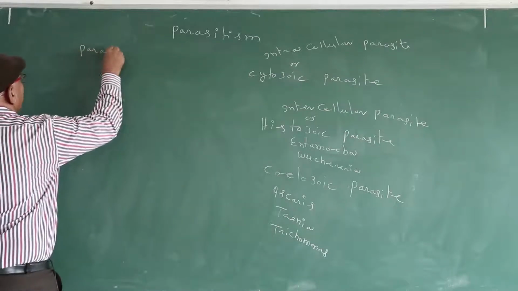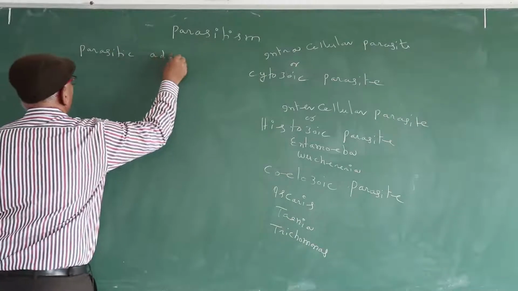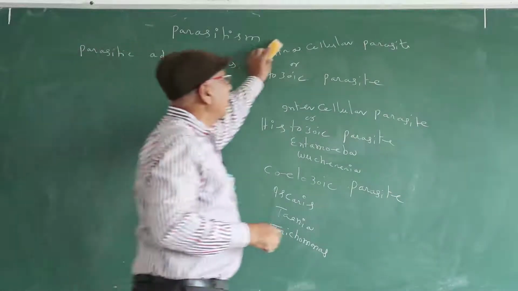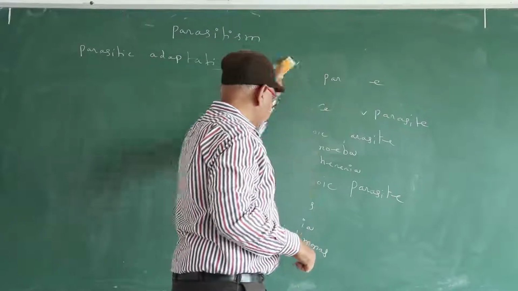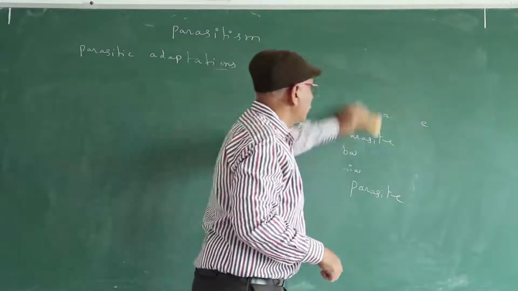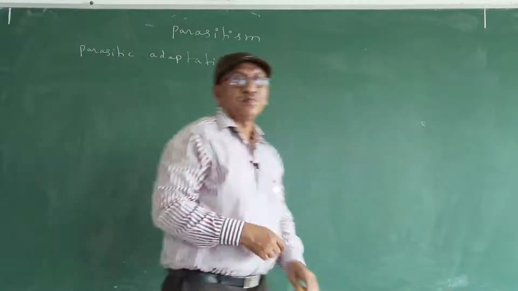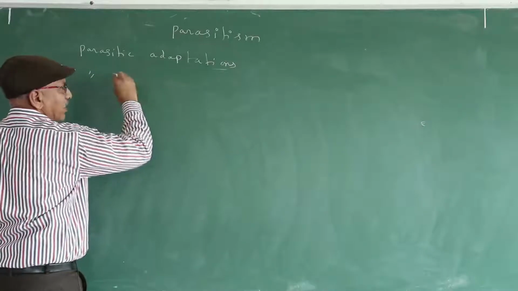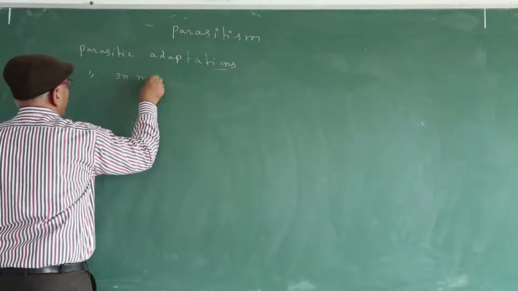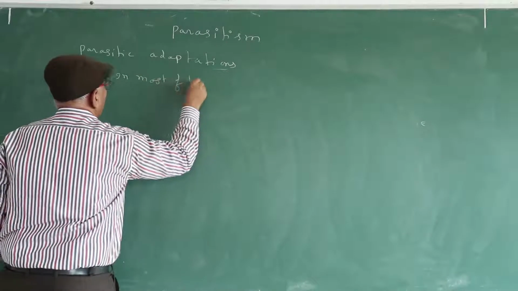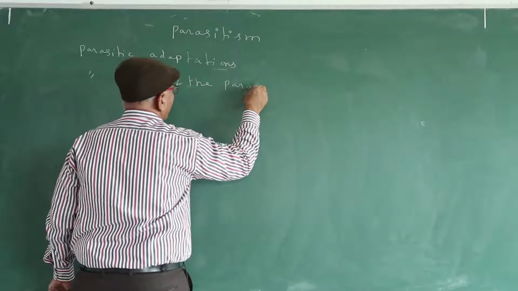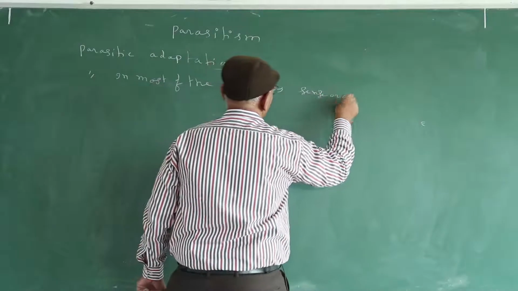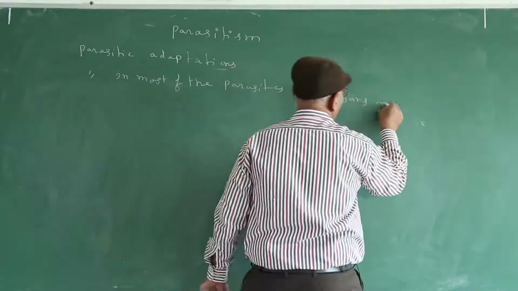Parasitic adaptations. In most parasites, sense organs are absent.